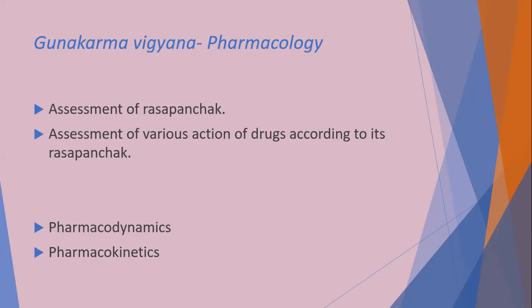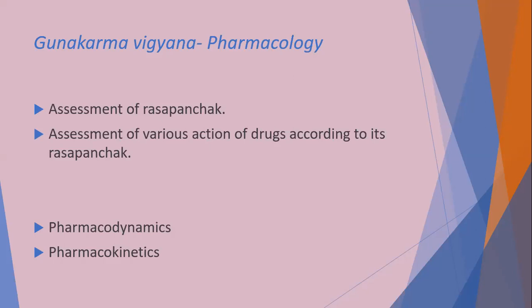The second one is pharmacology. Pharmacology means Gunakarma Vigyan. In this section, the assessment of Rasa Panchak is studied. The Rasa, Guna, Virya, Vipak of any drugs, known or unknown drug, has to be decided in pharmacology. The second one is assessment of various actions of drugs according to its Rasa Panchak.